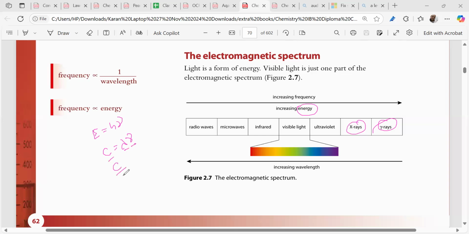Now can we rearrange like this? C divided by lambda is equal to nu. Can we write this equation in this way also? E is equal to hc by lambda. We can write this. Agreed?